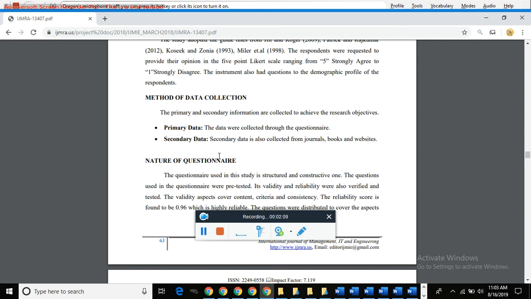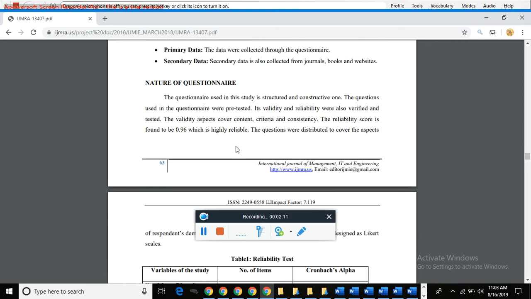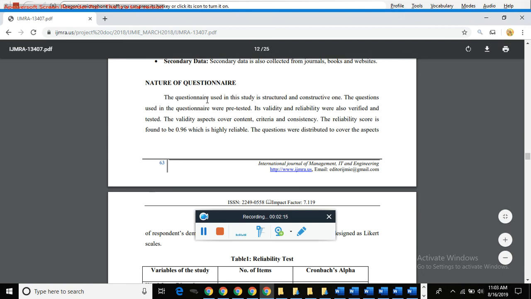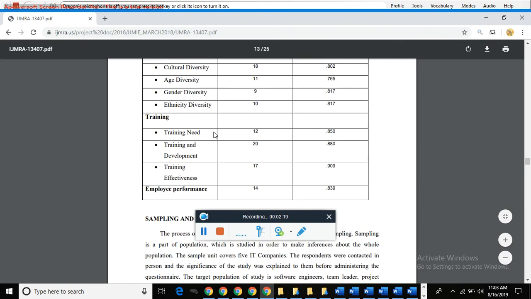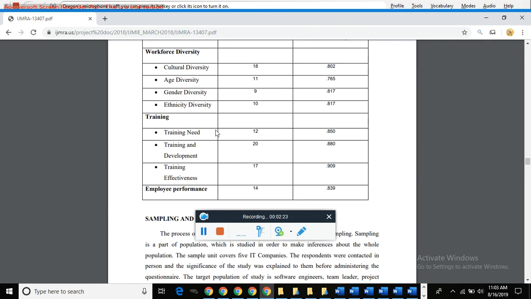They used secondary and primary data, both. So primary and secondary data means it is a literature review kind of thing, and they also used primary research. Maybe the survey method was used. So you can write about it. So the survey method was used to conduct the research. In addition to that, maybe literature review was also used.